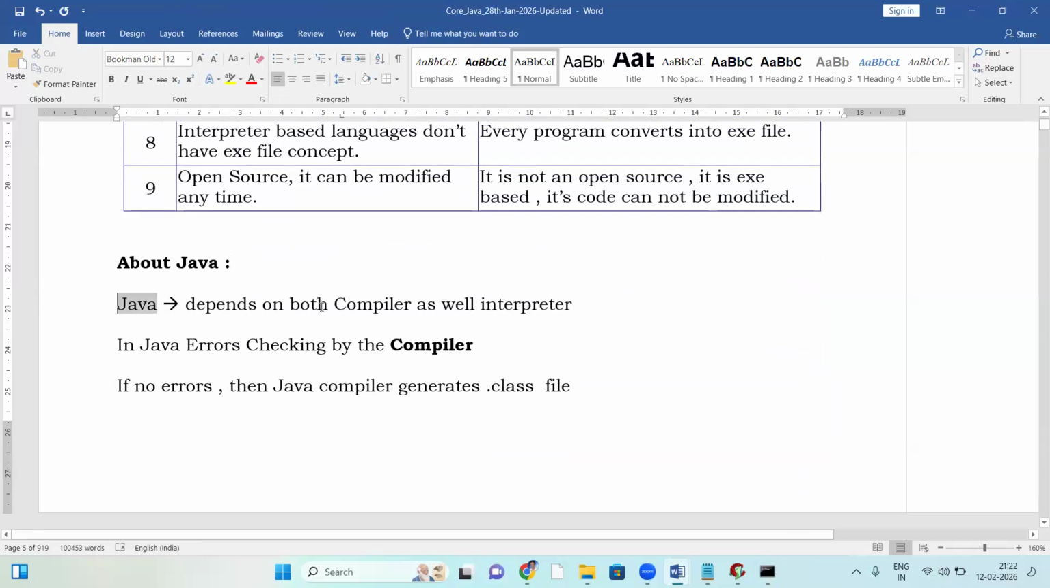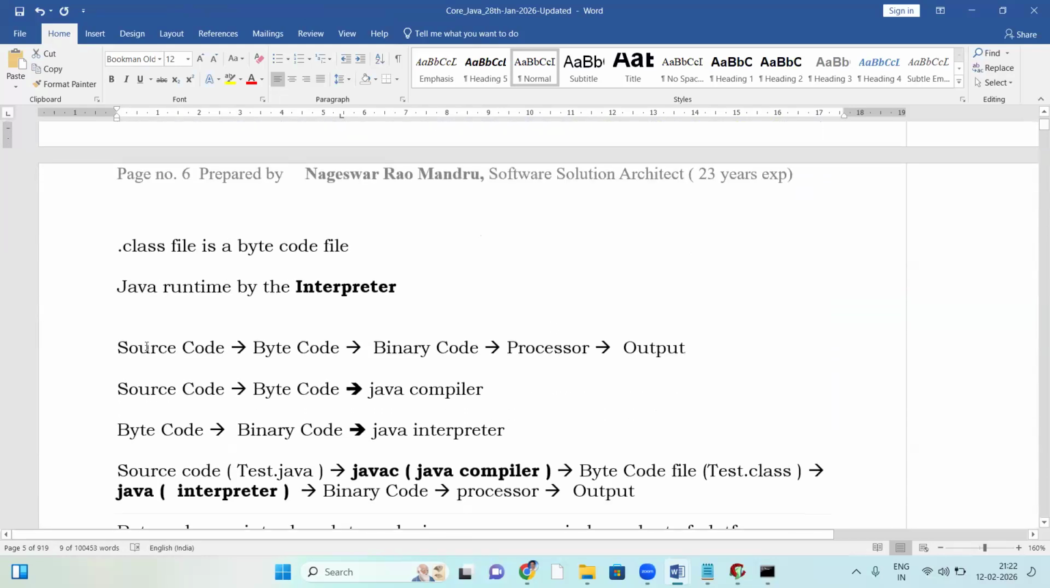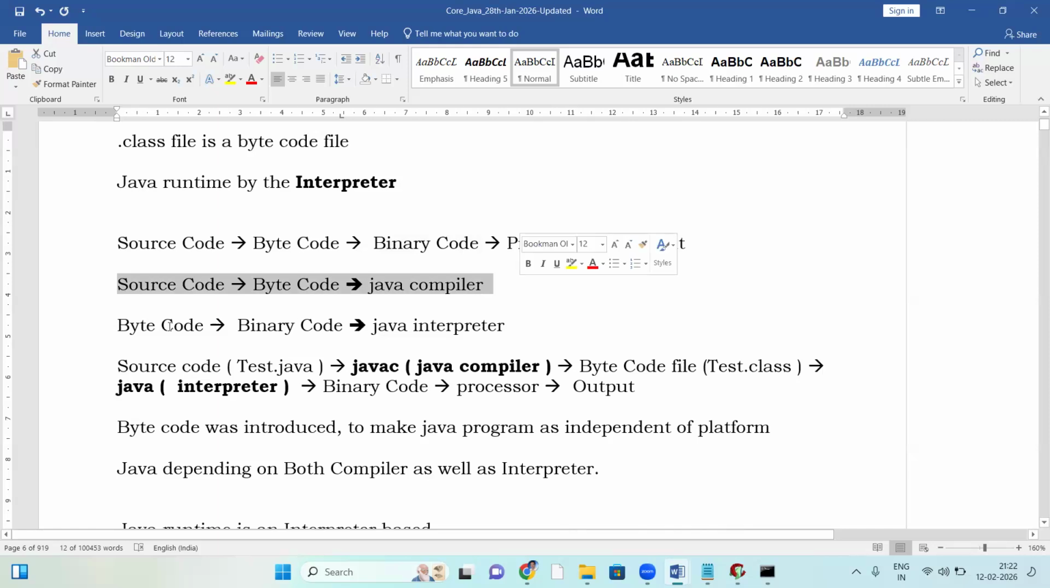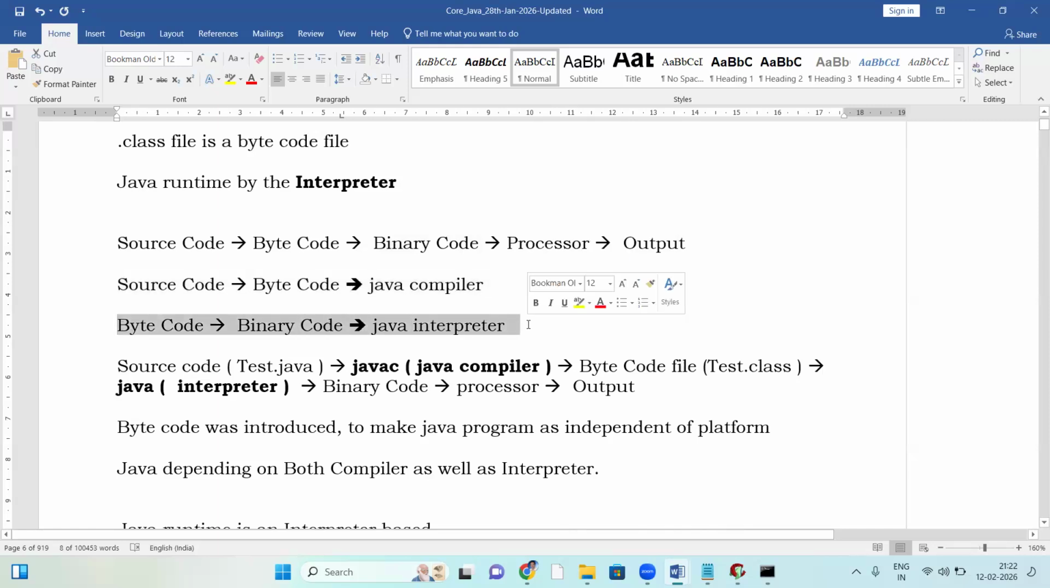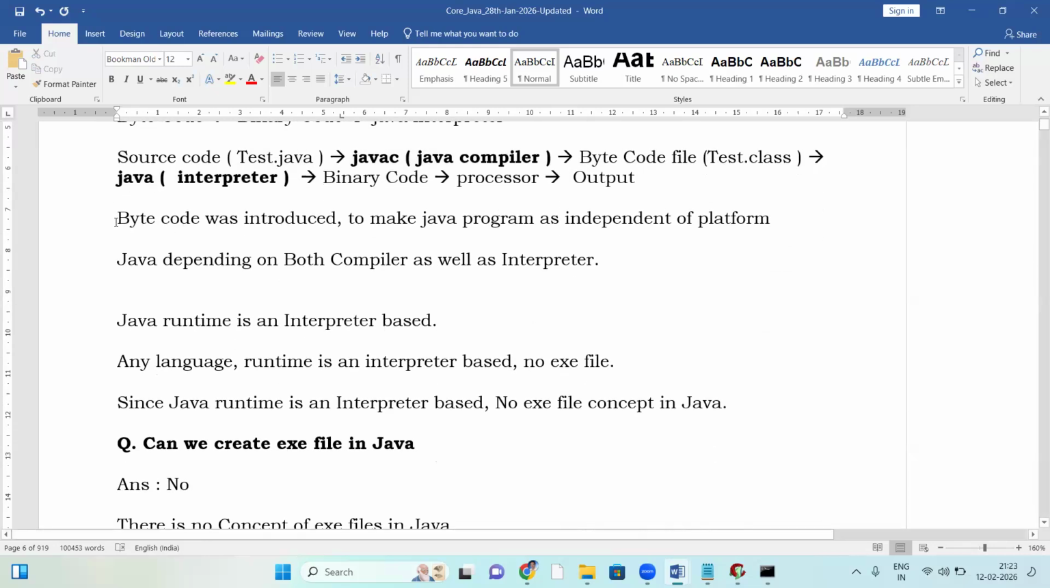About Java: Java depends on both compiler as well as interpreter. Source code is converted to byte code by the compiler, and byte code to binary code by the interpreter. Whatever steps were expanded are the same in the document. Java bytecode was introduced to make it platform independent. So Java depends on both compiler and interpreter.